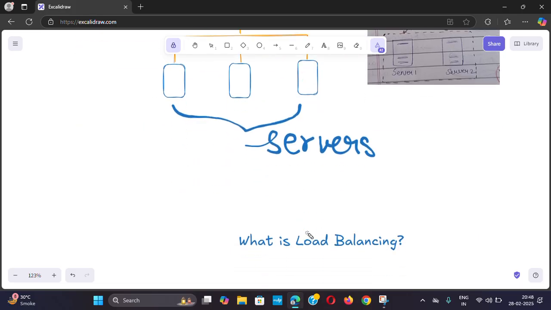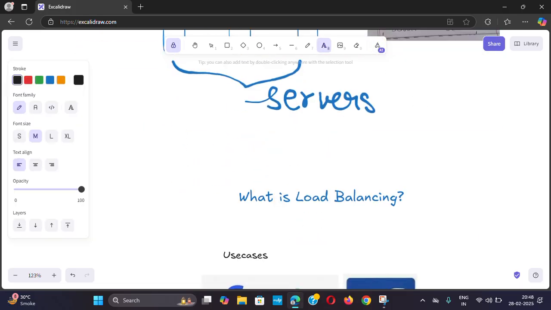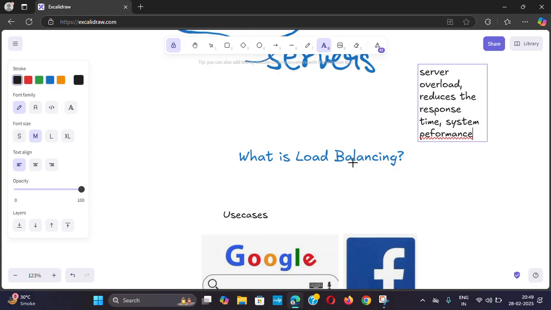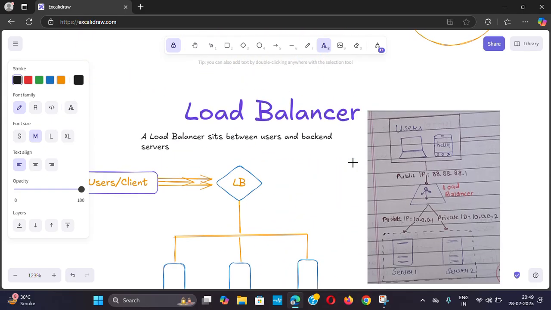This prevents server overload, and it will reduce the response time, and also it will improve the system performance.